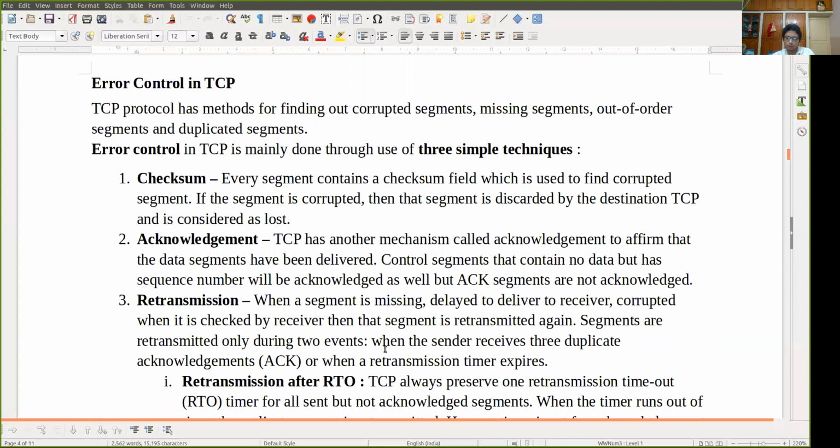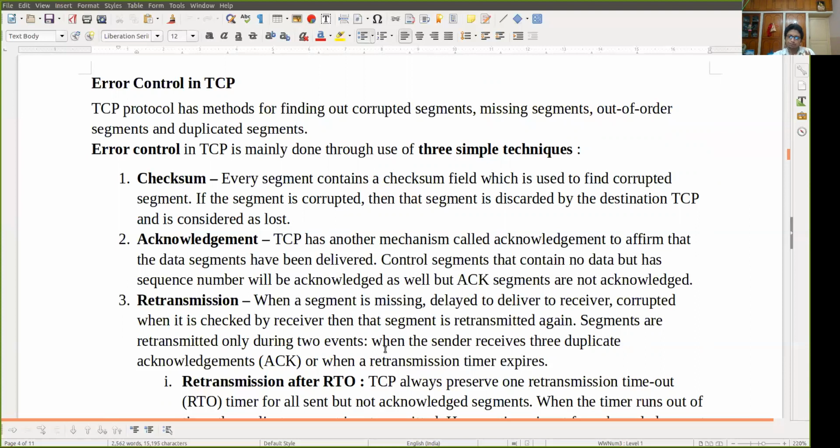And next is acknowledgement. You can understand that if I'm sending some data to the receiver and the receiver is not responding to me, then I can understand there is some error. Based on that, I can rectify it and resend my data. So that is the acknowledgement mechanism. Next is retransmission. After some time, if the sender is not receiving the acknowledgement, the sender will resend the data. That is retransmission in the basic way.